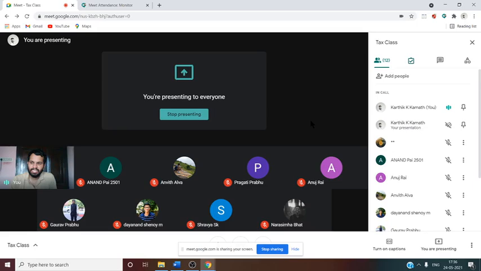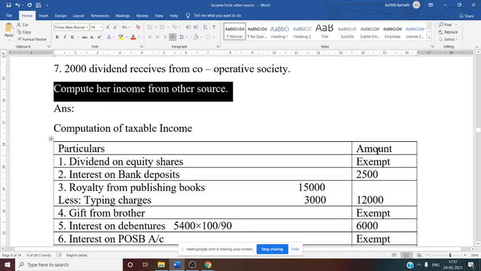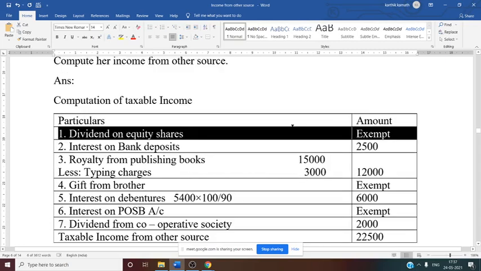So after discussing all these 7 points, you just need to do the format. Computation of taxable income, particulars and amount column. One by one we have discussed this. See this, dividend on equity share, it is exempt from tax. Interest on bank deposit, amount is given directly, 2500 taxable. Royalty from publishing book, that is 15,000 less. There is expenditure incurred for this publication, that is typing charges 3,000. You need to deduct it from the royalty amount. You will get 12,000. That is taxable income from other sources.